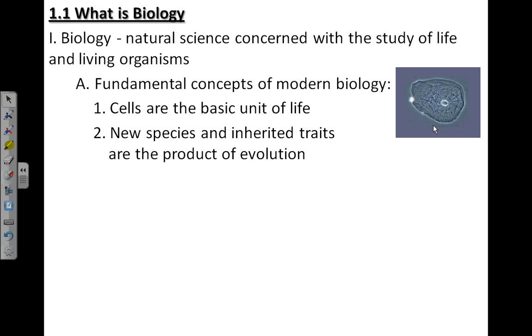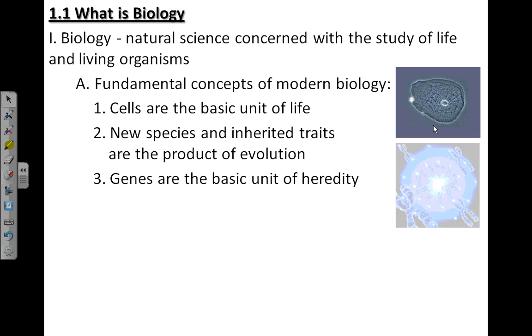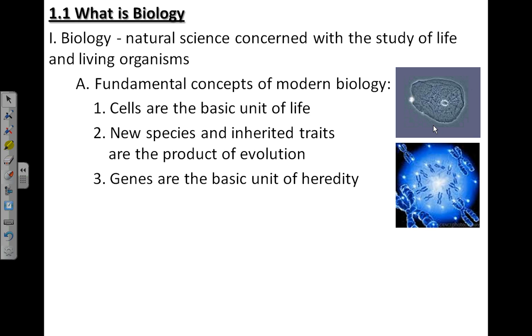The second fundamental concept of biology is that new species and inherited traits are the product of evolutionary change. So we'll talk more about that in detail and what that means at some point in this class. Also, genes are the basic unit of heredity, and genes are found on chromosomes, which are found inside the nucleus of cells. If we were to magnify the nucleus of this cheek cell, we would see these things known as chromosomes, which are basically condensed DNA, and on that you would find your genes.